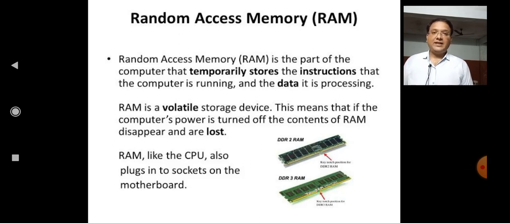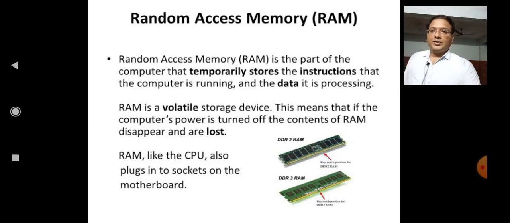So we can say that it is a volatile memory. This means that if the computer's power is turned off, the contents of RAM disappear and are lost. RAM, like the CPU, also plugs into sockets on the motherboard.